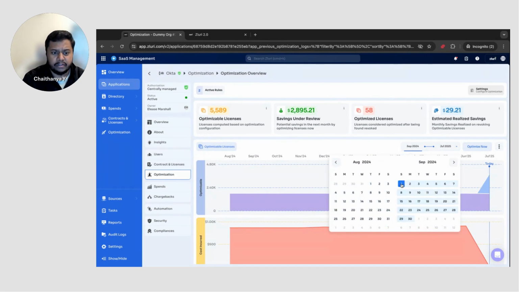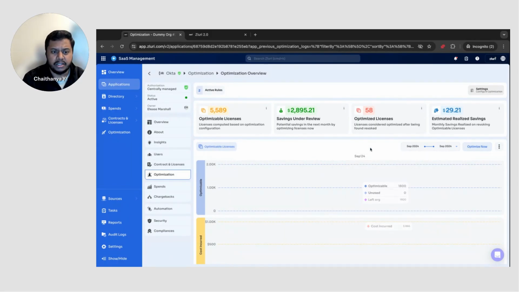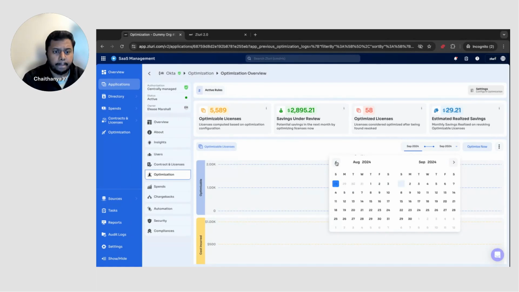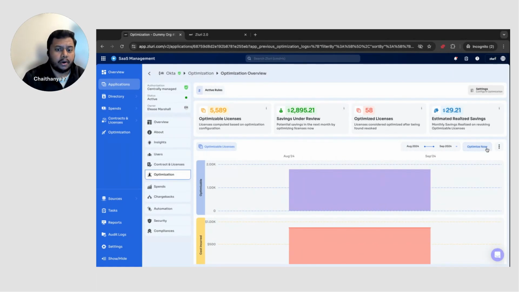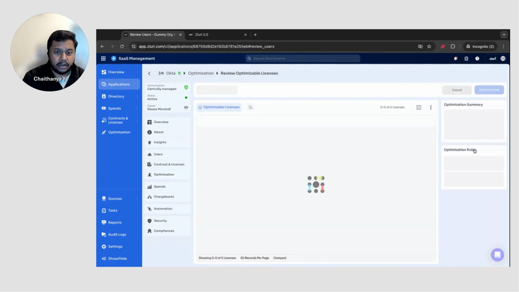I can look at only this particular month, and I can get that information very simply and easily so that I'm able to understand it really well. Or, based on this data point, I can click on optimize now. I can look at the list of optimizations that I can actually run for the specific application. Again, all these interfaces have been newly developed to ensure that you are able to see these data points clearly and easily.